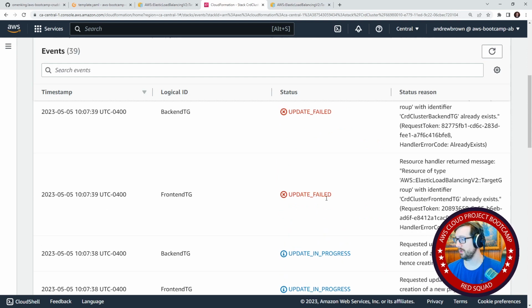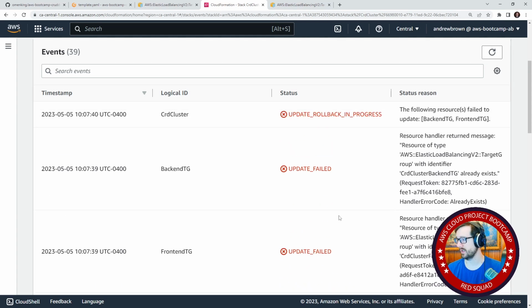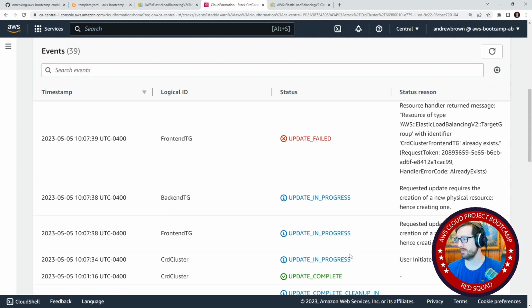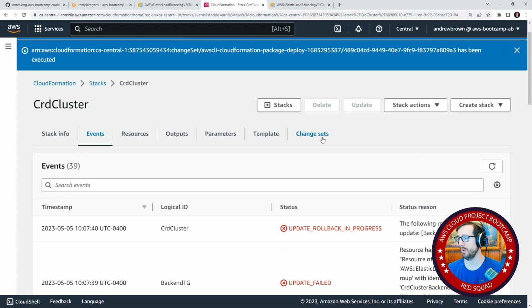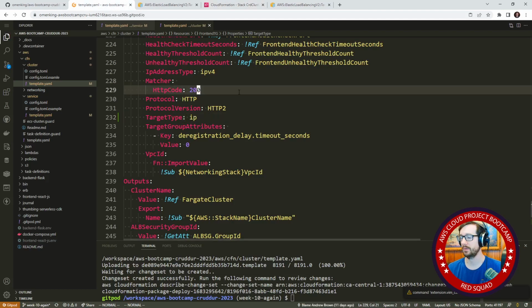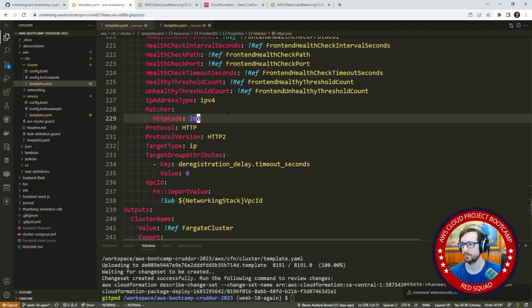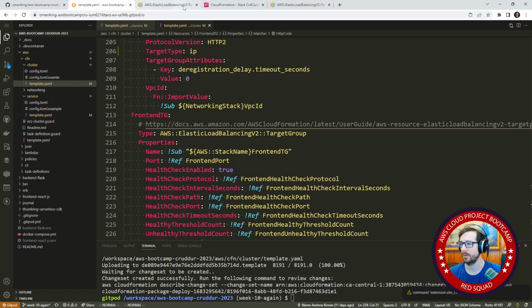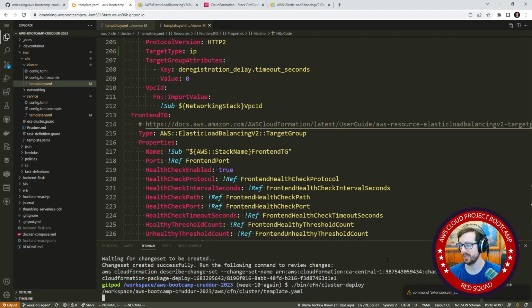Okay. So it says AWS load balancing target group, the identifier for the front end TG already exists. The backend already exists. Well, we know they already exist. We want to replace them, right? So what's going on here? Let's go back over here, and now let's just run that again and see what it says, because it looks like it didn't do a replacement.